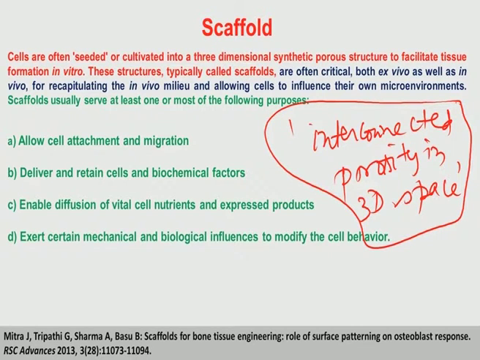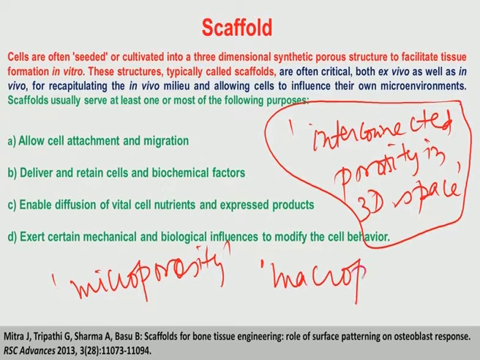There are two types of porosity that I have mentioned in this scaffold definition. One is microporosity and the other is macroporosity. Microporosity is like 1 to 10 micron and macroporosity is like more than 40 to 100 micron.